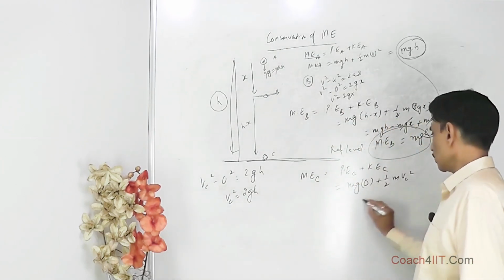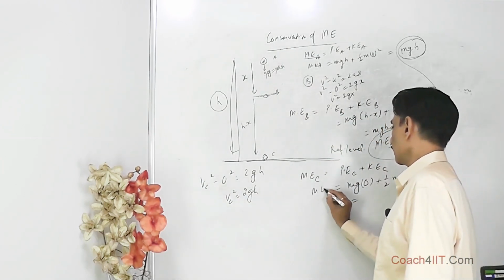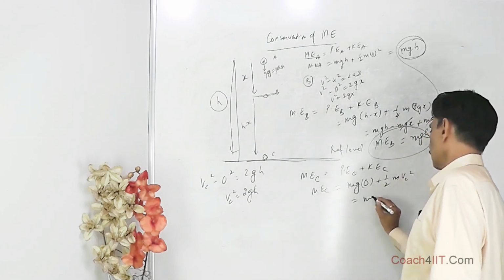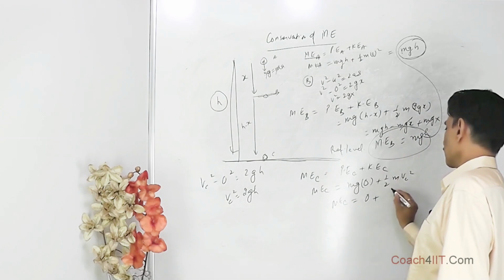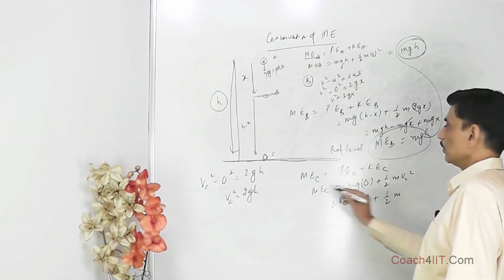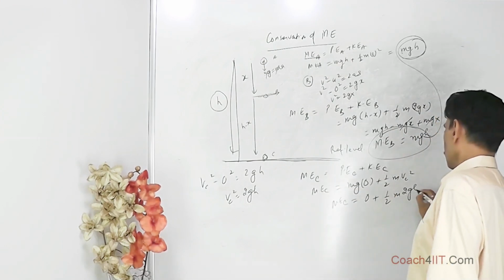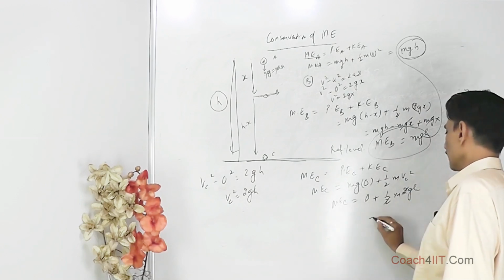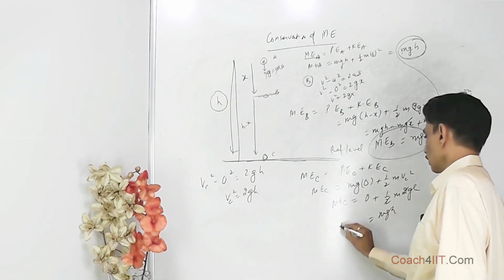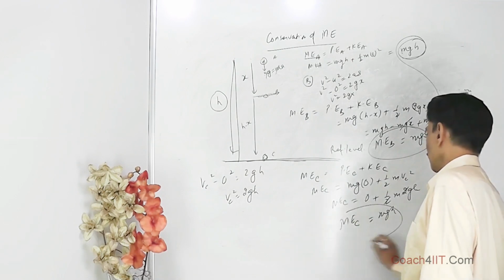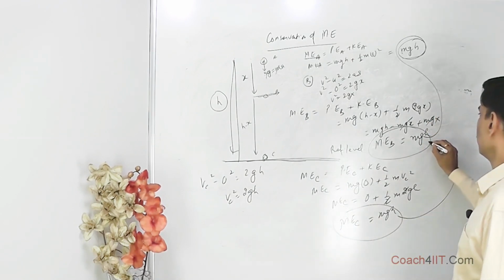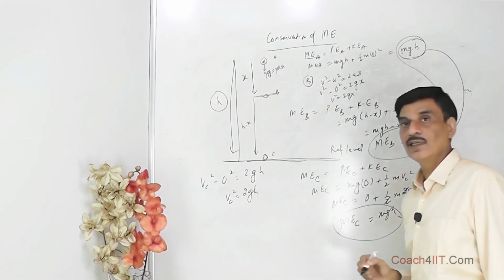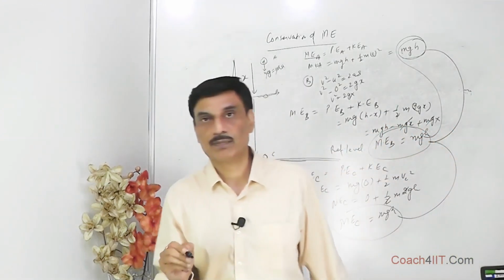So it is half mv squared. So mechanical energy at C is equal to, this comes out to be 0 plus half vc squared, which is what? 2gh, 2 and 2 get cancelled, so it is mgh. So mechanical energy at C comes out to be mgh. It comes out to be equal to the total mechanical energy at position B, and the total mechanical energy at position A.